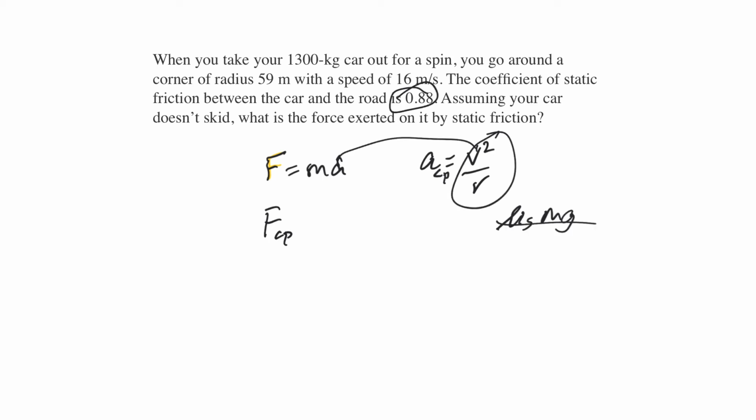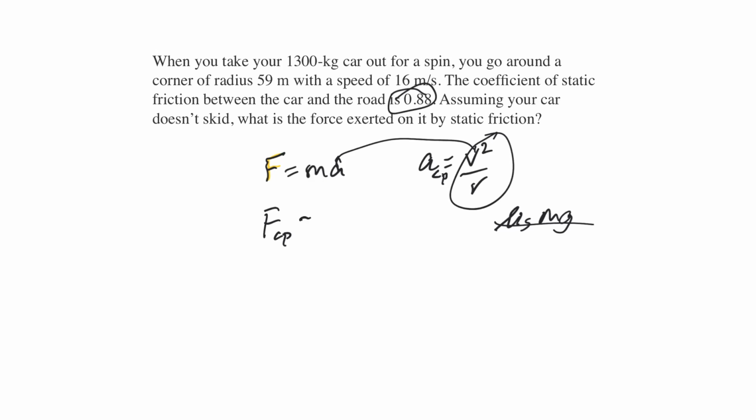All right, so let's fill it in. Centripetal force is going to be equal to its mass, which is 1,300 kilograms, times the square of its velocity, so 16 squared is 256, divided by the radius of the turn, which is 59 meters.